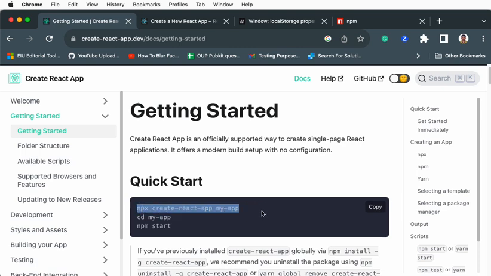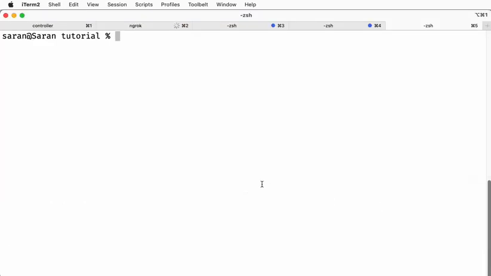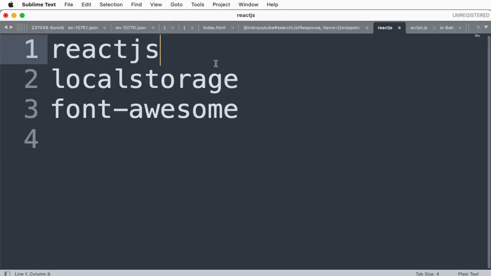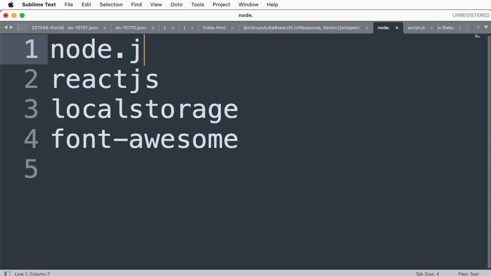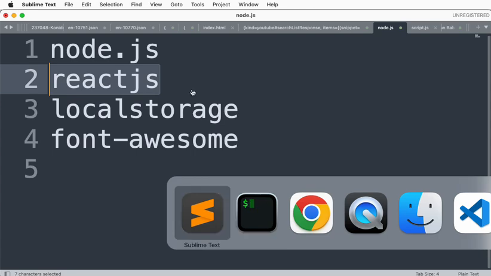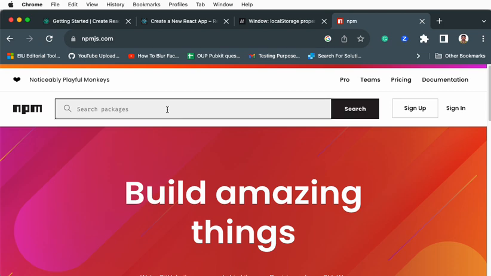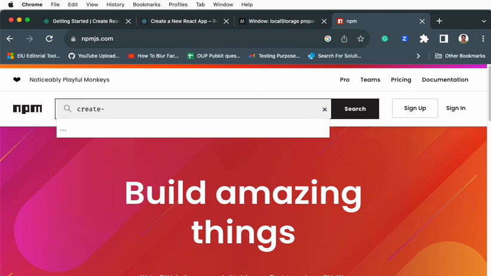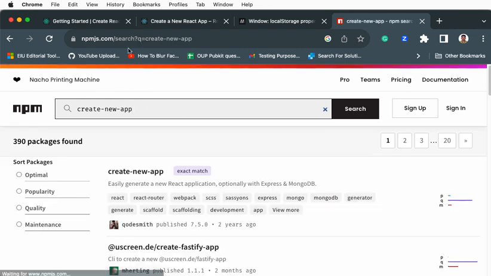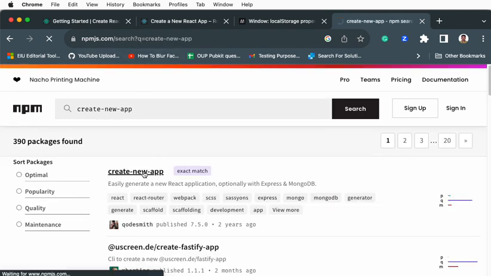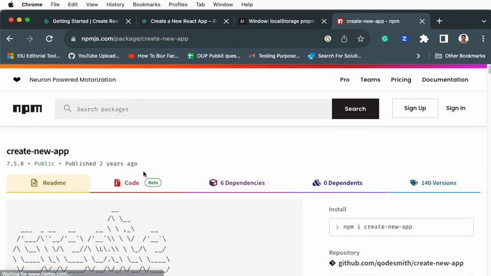So here they say just copy this. Go to your command prompt, whether you are a Windows user, a Linux user or a Mac user, after you install. Again, make sure you installed Node.js first. After you installed Node.js, you go ahead and run this particular command. This is the npm website where you can search for create new app. This npm website is a repository where all the Node.js based libraries are saved.